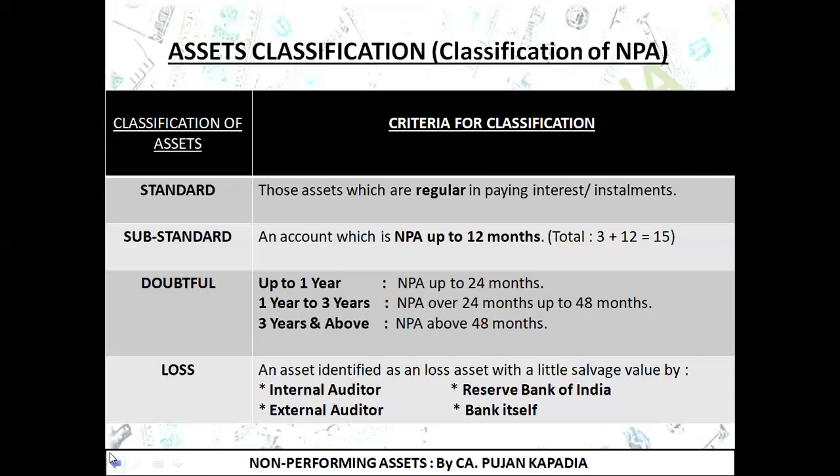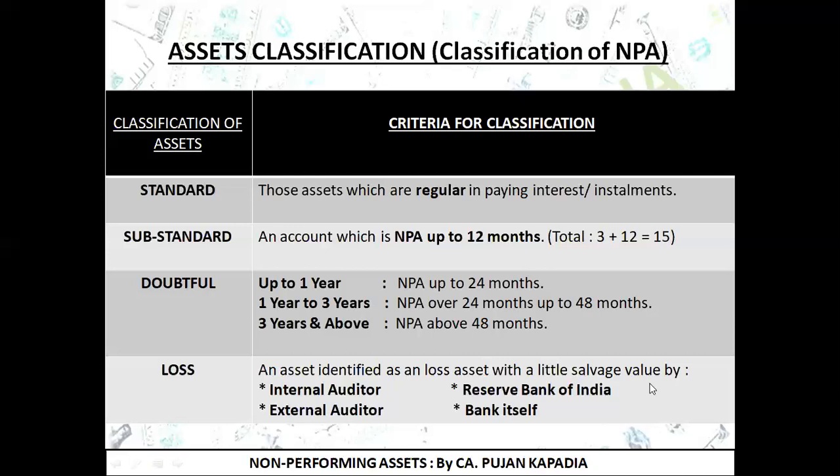Second party that is competent for this is the external auditor. There are statutory auditors, that are auditors appointed by law to do the statutory audit of a bank. Now if these external auditors, when they are examining the records or books of accounts, feel that nothing is realizable from this account, they can also identify that account as a loss asset. So first was the internal auditor, appointed by the bank itself to look after the day-to-day auditing. Second is the external auditor, basically an outsider who comes to audit a bank once in a year.